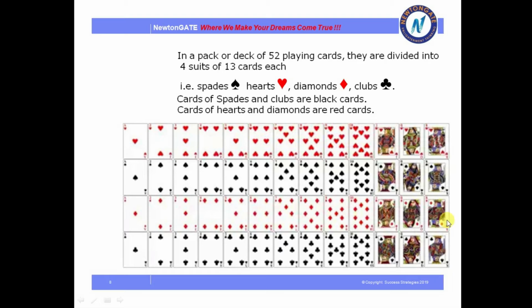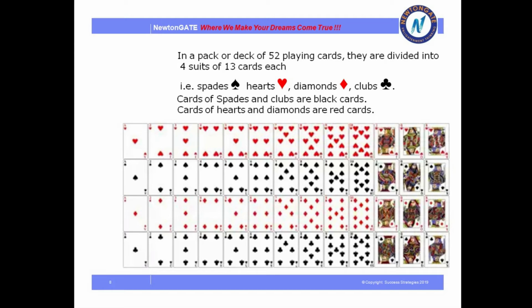The jack. So these are called the face cards. Now please be careful about this because sometimes students say that joker is also a face card. Now joker is not a face card. Joker is a replacement for any card that is lost or misplaced. Okay. So now we have these as the face cards, where practically you have a face there instead of numbers.